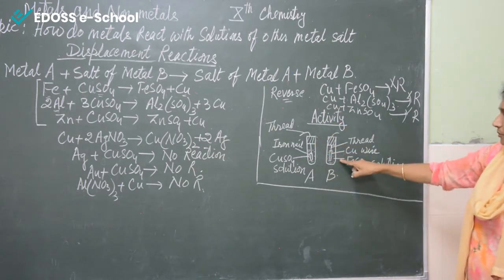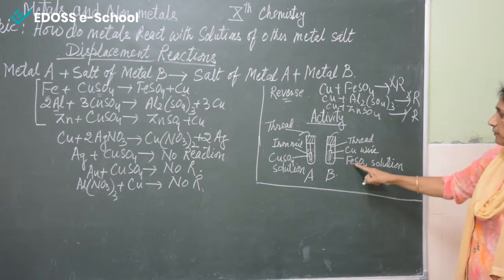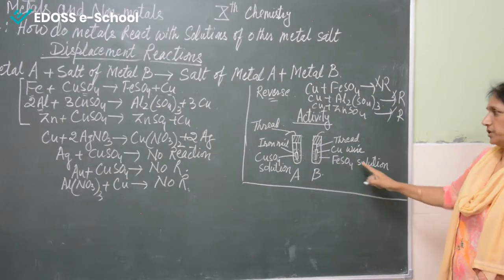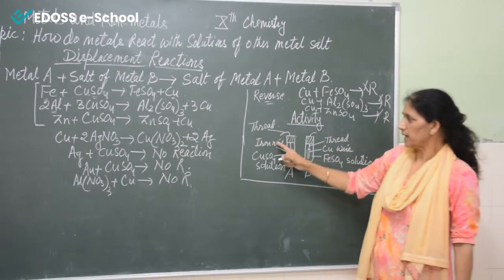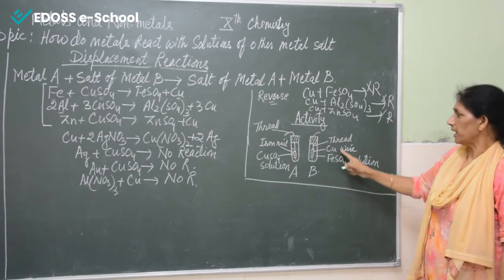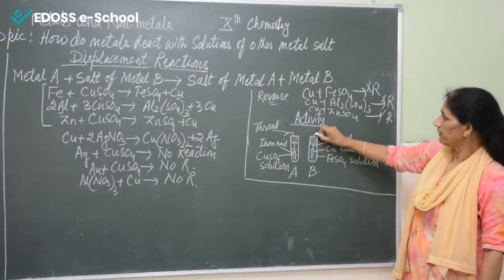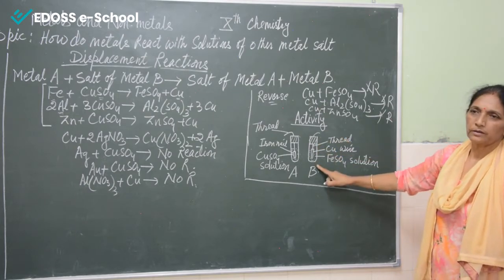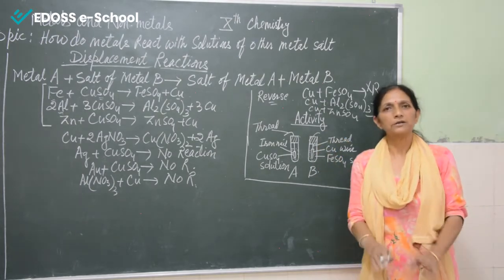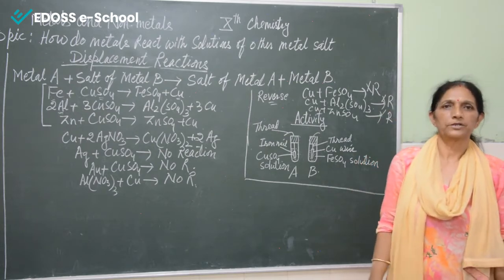In the second test tube, we are taking ferrous sulfate or iron sulfate solution, and we are taking copper wire. Here we have taken the iron nail, here we are taking copper wire, and this copper wire we have connected with the thread and dipped in the solution. Now keep the solution undisturbed for a few minutes.